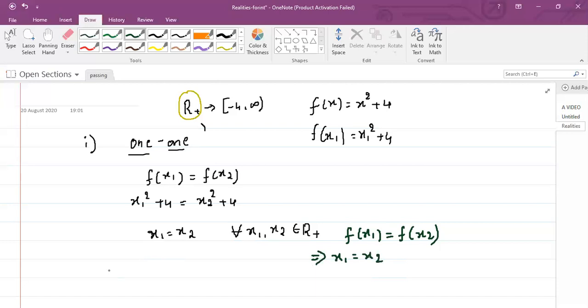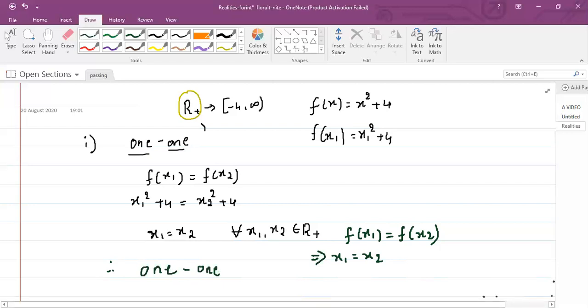Therefore, it is 1-1. So up to this, you have 2 marks. Proving this function as 1-1, you already have 2 marks in your pocket.